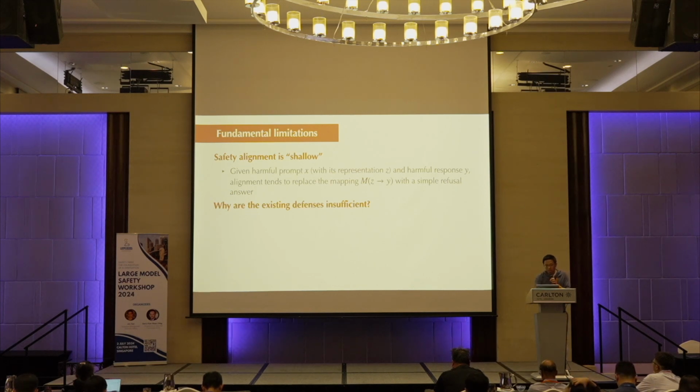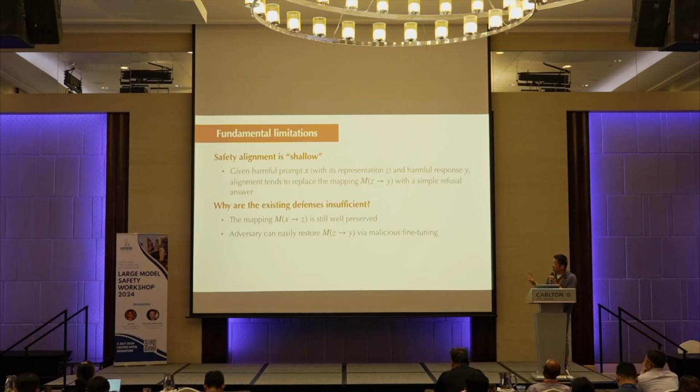Right. So why is existing defense insufficient? Because the mapping from the malicious prompt to its internal effective representation is still intact. Right? So it can still find a meaningful representation of this malicious prompt.